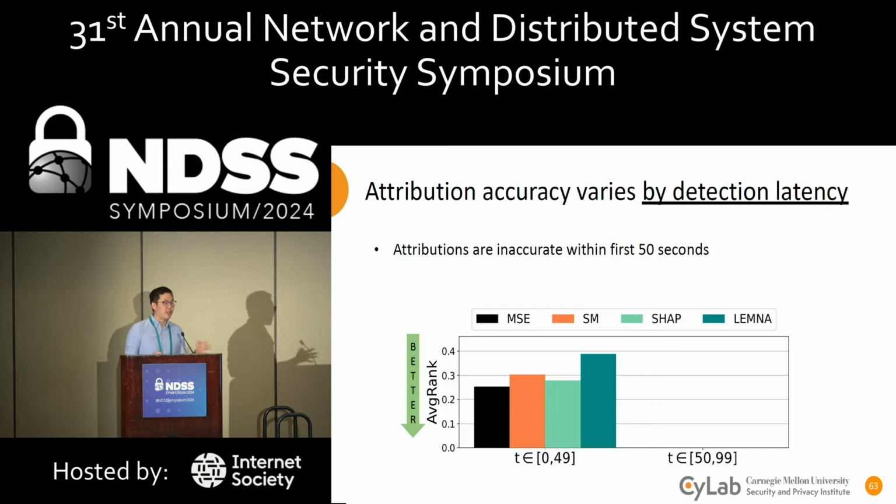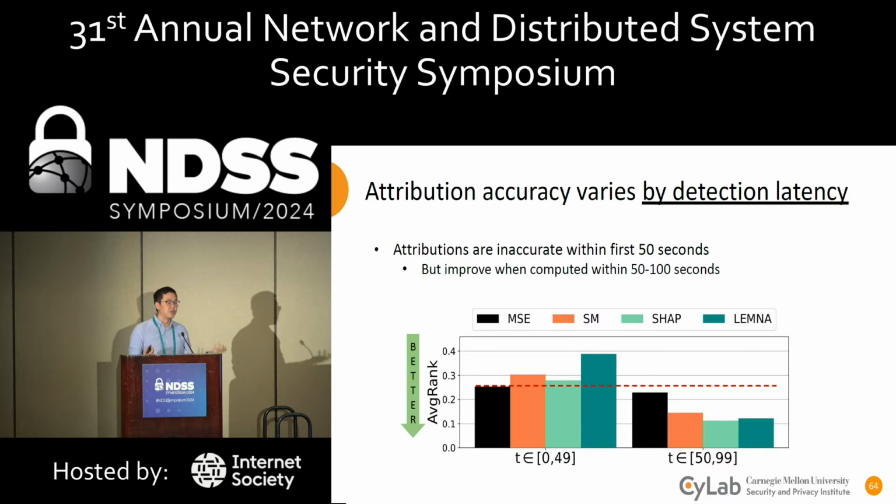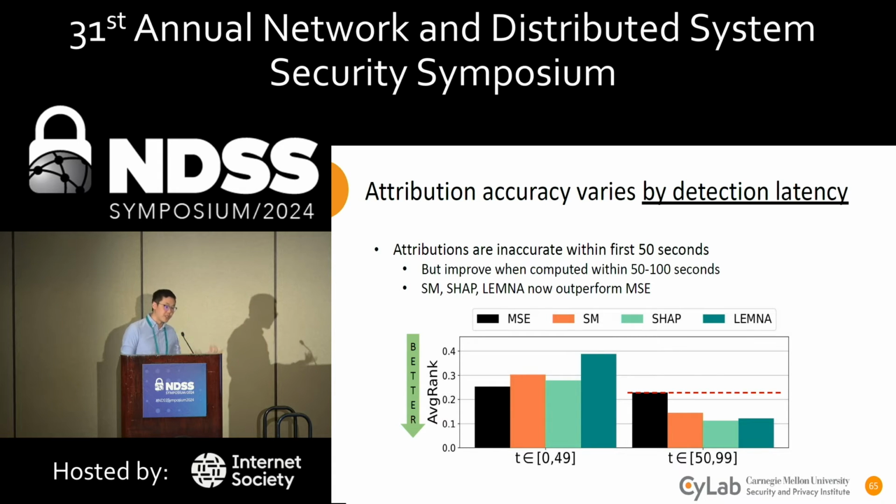And attributions are inaccurate within this first 50-second window, but actually improve when looking at this next later 50-second window. Every single method, the baseline ranking and all our adapted attribution methods, perform better. The average rank is lower, meaning that the operators would hypothetically need to spend less time looking for the attacked feature. Furthermore, our adapted attribution methods previously performed worse than the baseline, but they now perform better in this later timing setting.